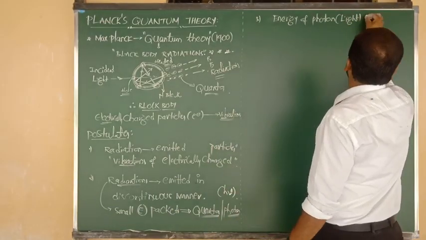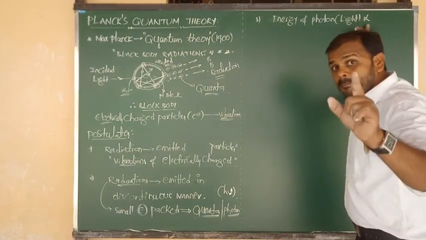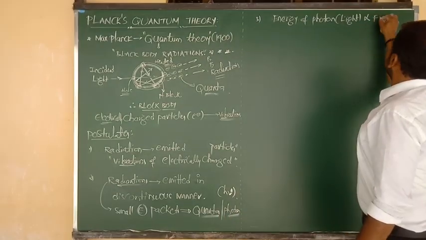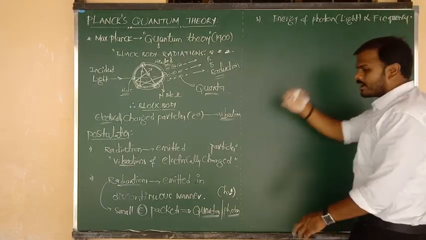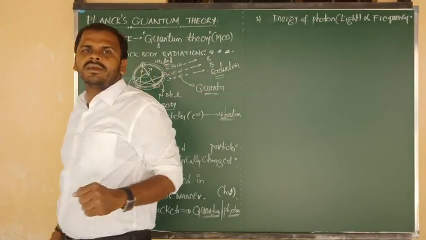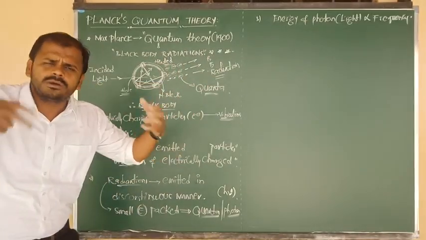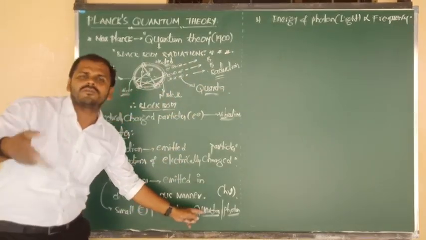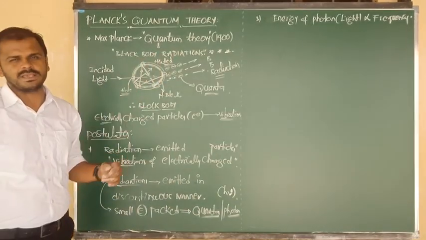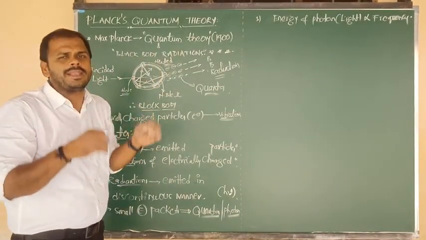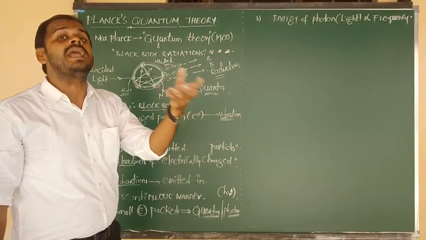So the energy of photon is always directly proportional to its frequency. This information I have told you very well in the concept of EMR, electromagnetic radiation. Yes or no? So the energy of a radiation or light, or the energy of quanta, or the energy of photon, what is meant by quanta? Energy packet. So the energy of photon or light or radiation should always be directly proportional to the light frequency.